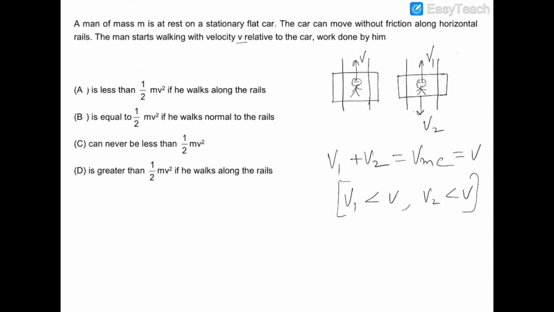So the cart is moving in the backward direction with some velocity v2, and the man is moving in the forward direction with some velocity v1. Now this v1 is the velocity of the man with respect to the ground. So v1 plus v2 will be the relative velocity of the man with respect to the cart, and this is given as v. So the velocity of the man v1 is also less than v, and the velocity of the cart v2 is also less than v. This we can easily understand.